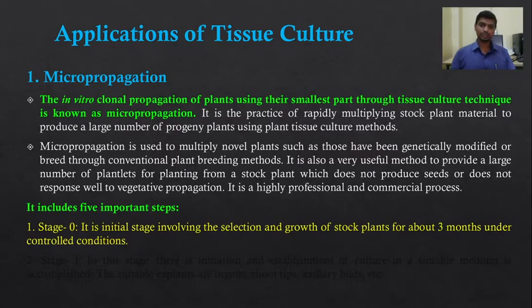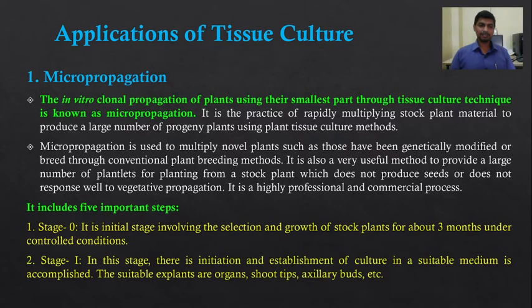So this is the stock plant. Stage 0, designated as the initial stage, involves the selection and growth of stock plants for about 3 months under controlled conditions of light, temperature and humidity. So under controlled environmental conditions, that stock plant is allowed to grow for about 3 months.